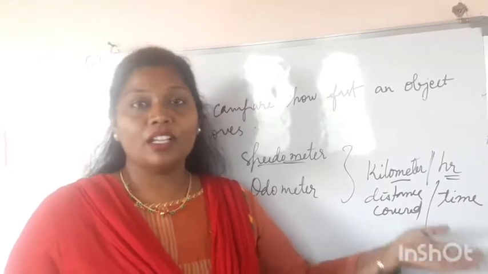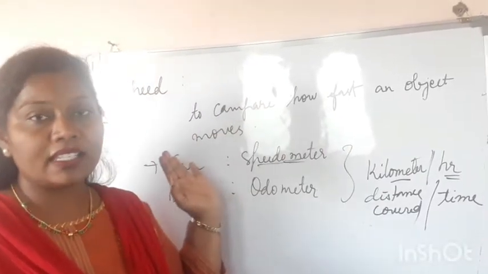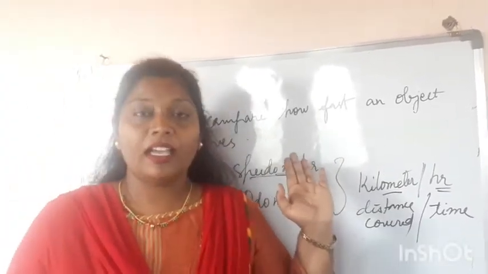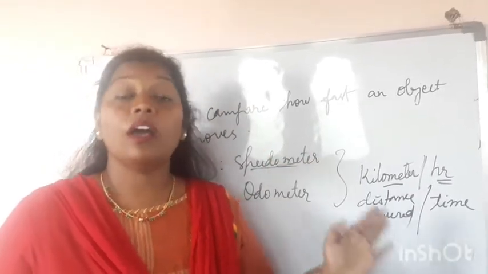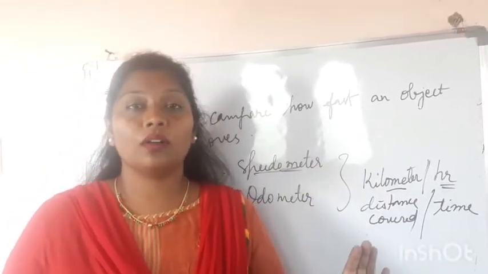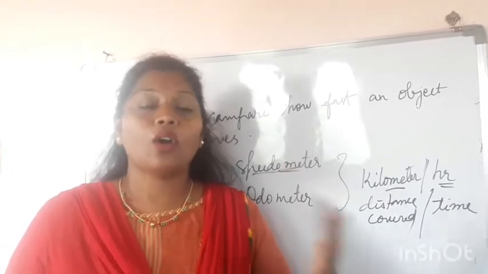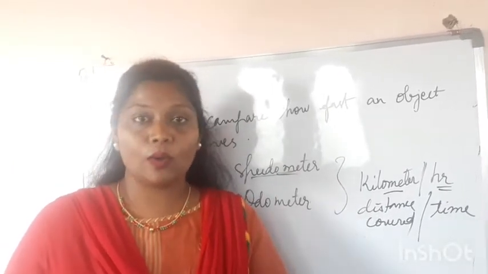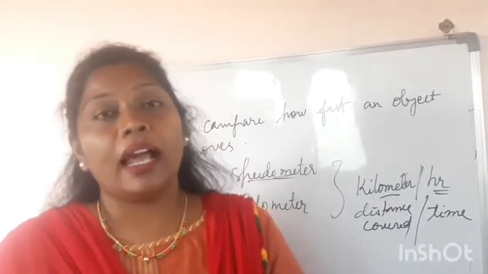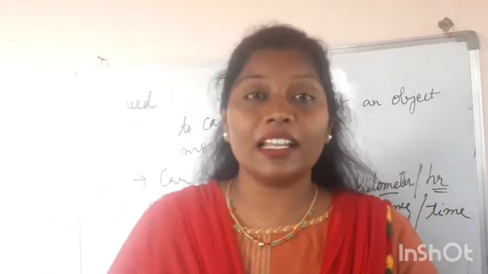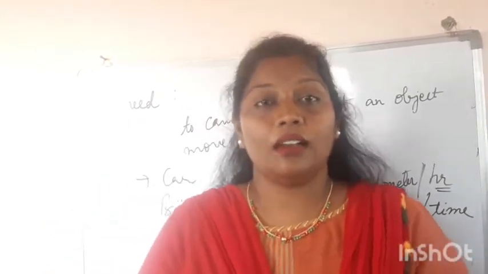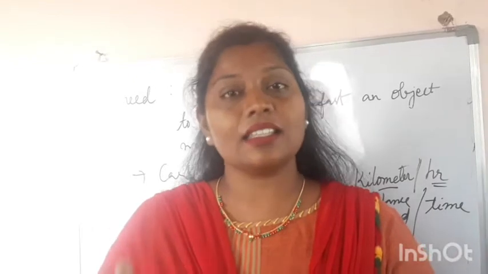Okay, children. So speed plays an important role in learning how an object moves, whether it is going fast or whether it is going slow. So now we will learn how to calculate this speed.